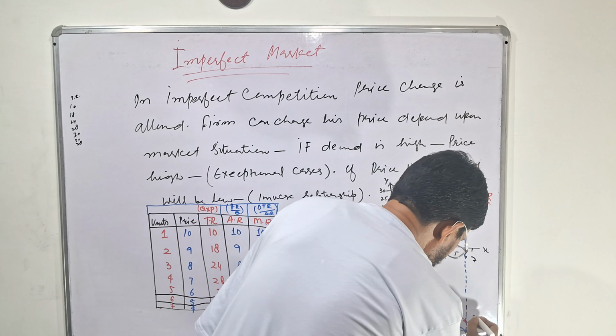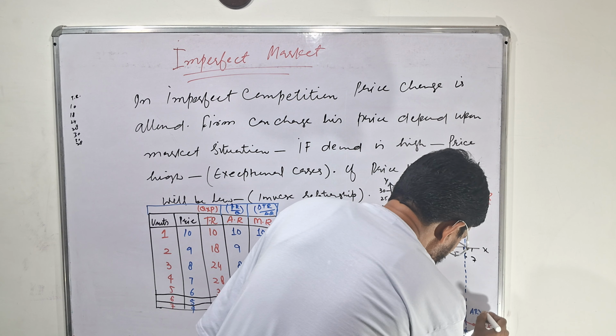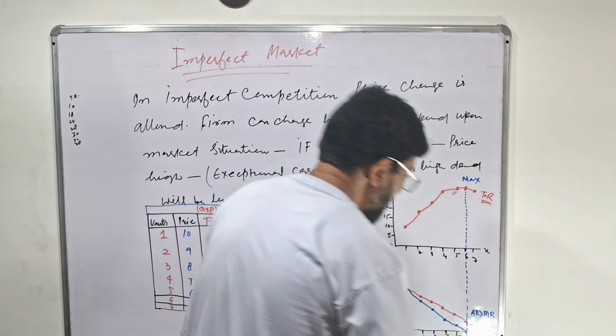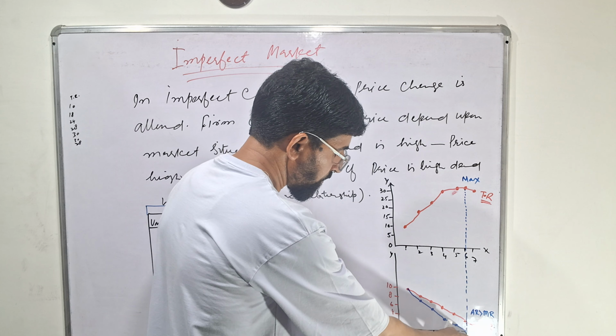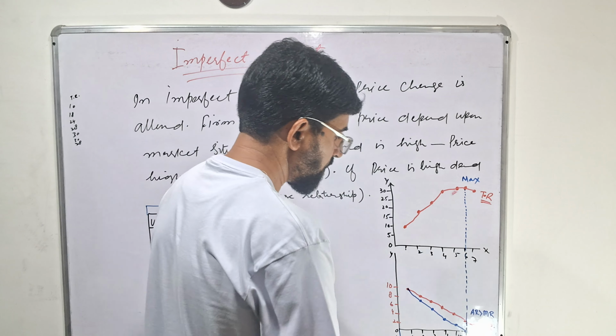In this area, average revenue is greater than marginal revenue, as marginal revenue goes negative below the x-axis, while average revenue is still positive.